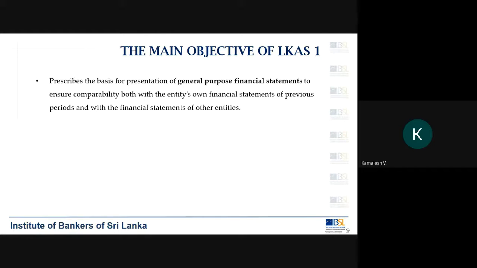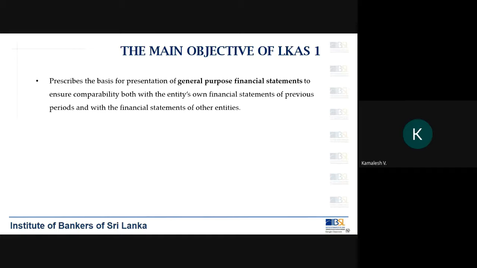Now let's say you are a bank, let's say you are ABC Bank. So if you are ABC Bank and preparing your financial statements for the year 2021, your financial statements should be comparable with LMN Bank or PQR Bank, whatever. So your financial statements should be comparable in two ways.